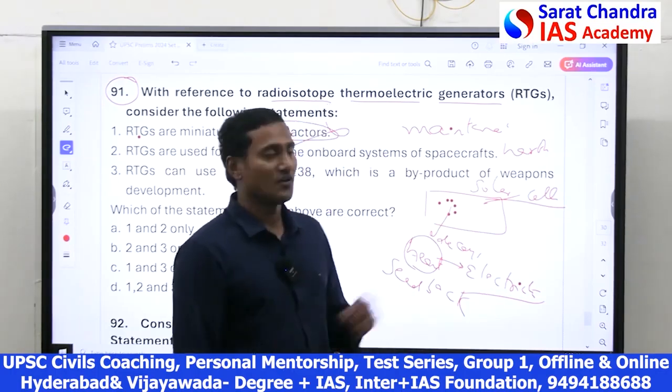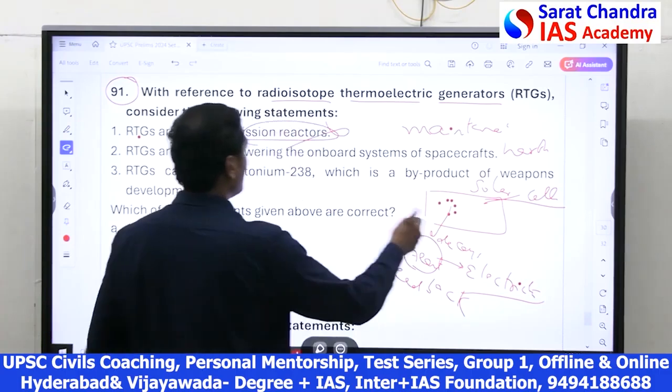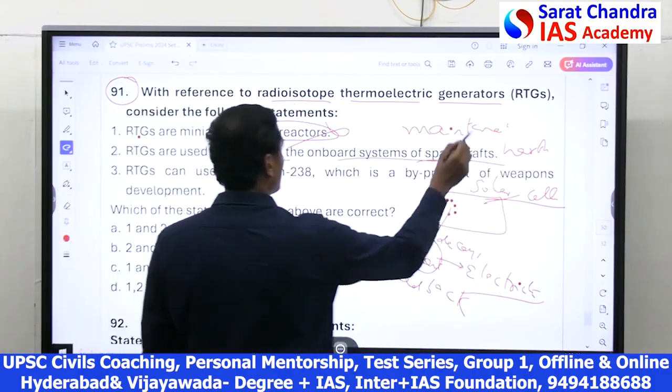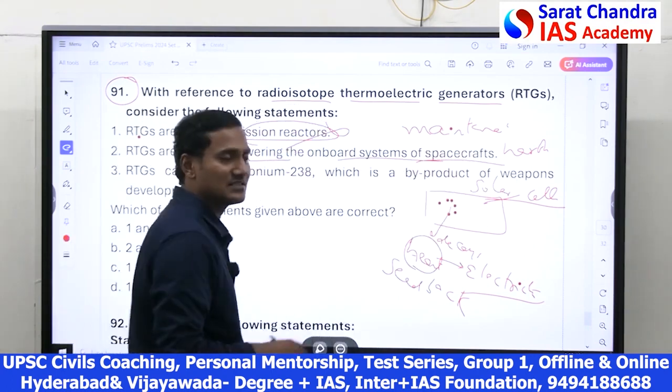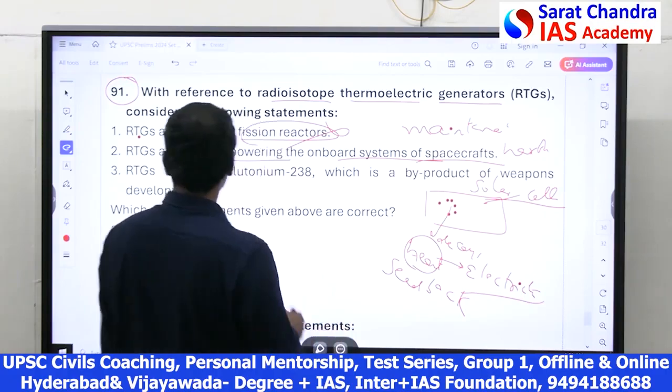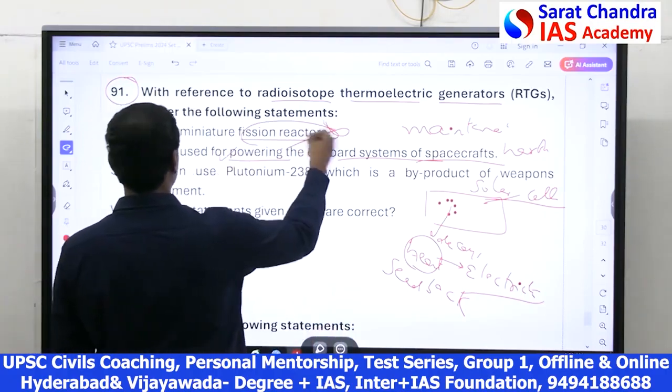In such conditions, we use RTGs. Example, spacecrafts. They are used to power spacecrafts because in spacecrafts, maintenance is difficult, conditions are very harsh, even solar cells cannot be used there. So, 2 is correct, 1 is wrong.